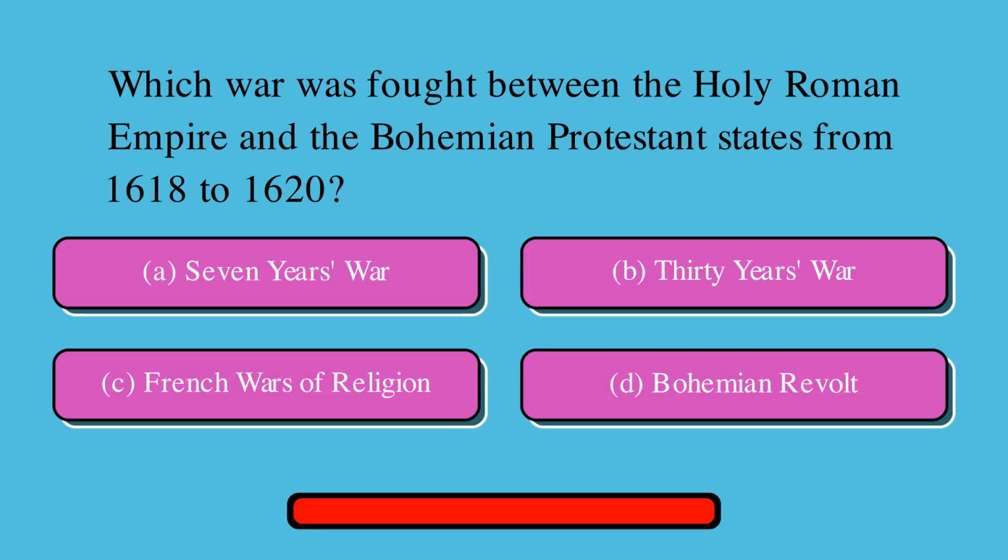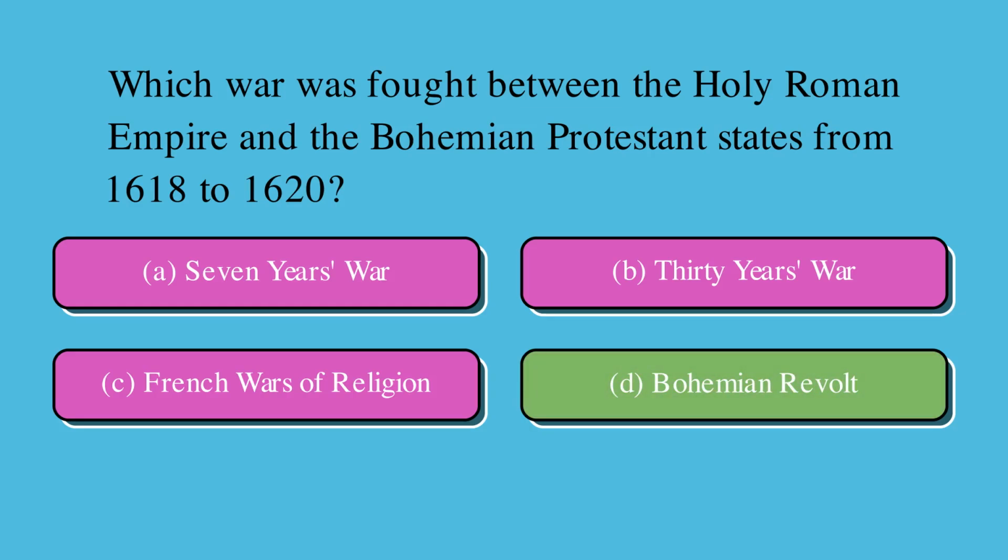Which war was fought between the Holy Roman Empire and the Bohemian Protestant states from 1618 to 1620? Is it A. 7 Years' War, or B. 30 Years' War, or C. French Wars of Religion, or D. Bohemian Revolt? Correct answer is D. Bohemian Revolt.